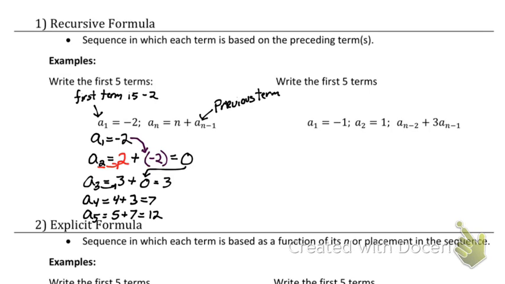Now just remember, recursive, I need to find every single one of them to build up. All right, so like I said, if I asked for the 100th term using recursive, it would be a long, long problem. All right, we're going to do one more of these.